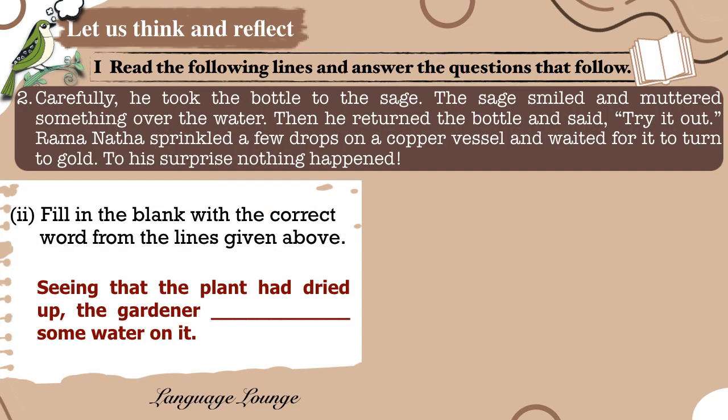Fill in the blank with the correct word from the passage. Seeing that the plant had dried up, the gardener blank space some water on it. Answer: sprinkled. Why? We use sprinkled because it means to scatter small drops of water or liquid over something gently, which fits how the gardener watered the plant carefully.